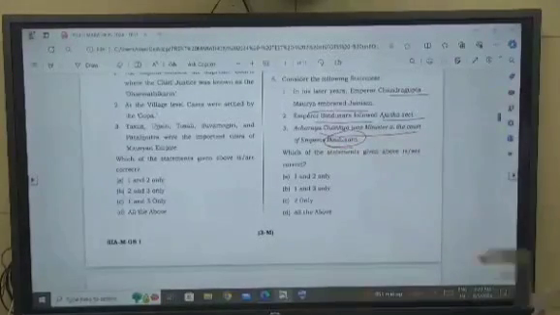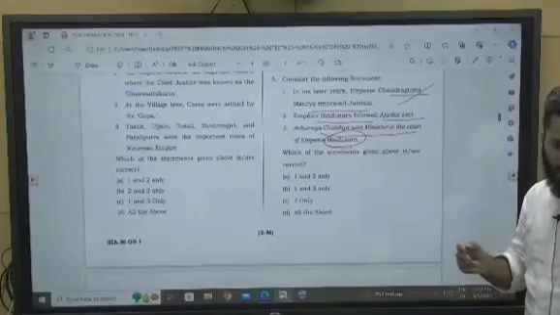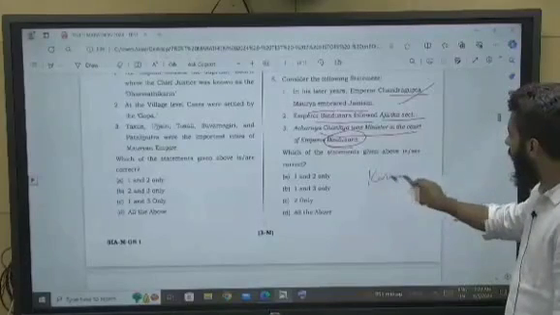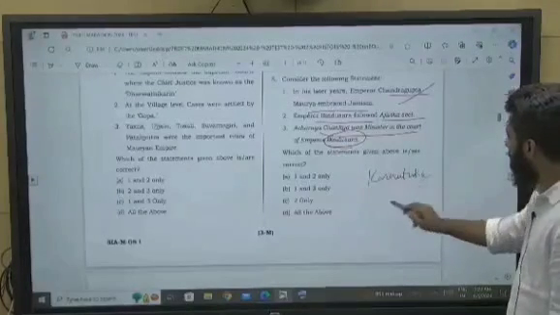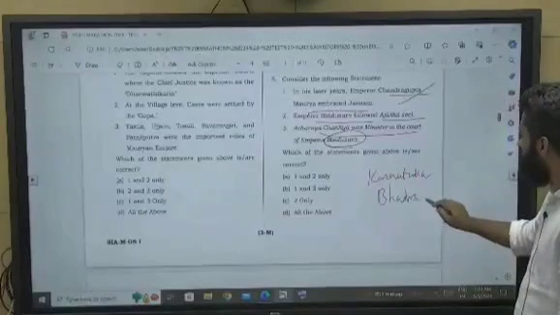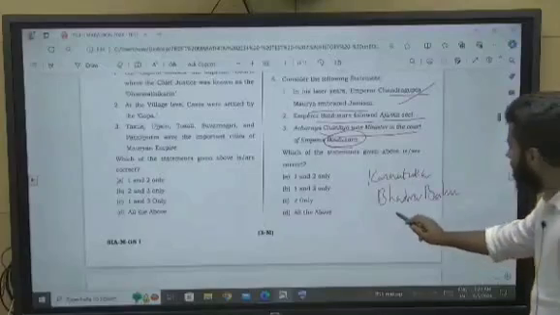See, Chandragupta Maurya in his last years moved to Karnataka with a Jain monk, Bhadrabahu, and in Karnataka he practiced Santhara.